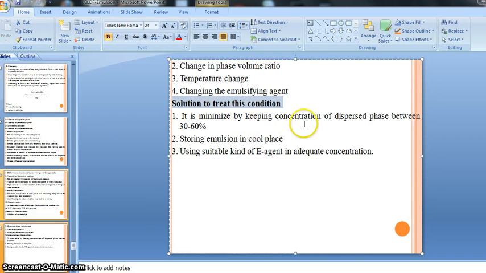It is minimized by keeping the concentration of the dispersed phase between 30 to 60%. Means we can minimize our phase inversion problem if we maintain the concentration of our dispersed phase between this percent, 30 to 60, then also we can minimize the consequences of phase inversion, right?